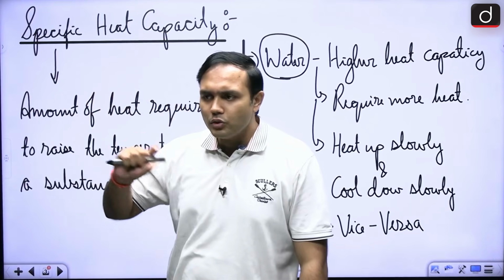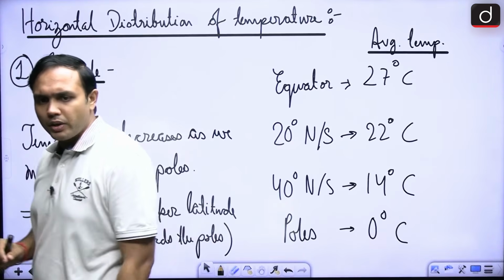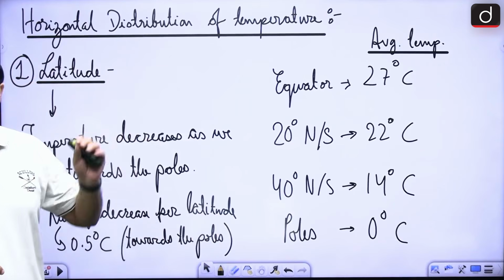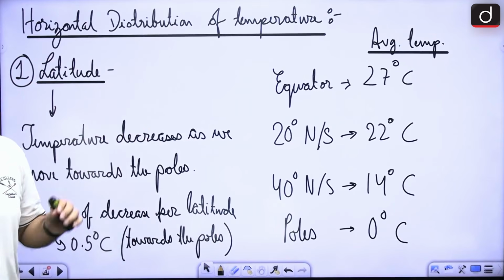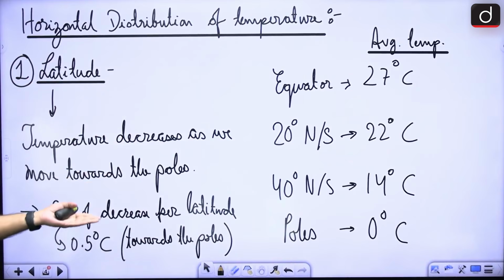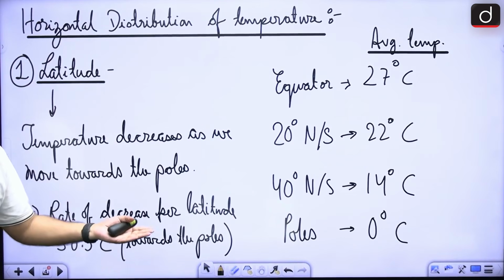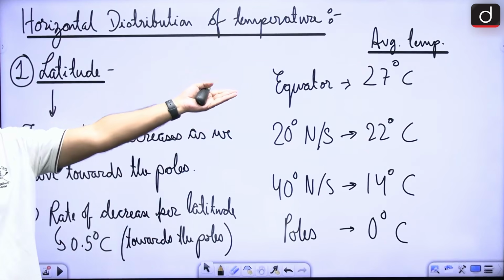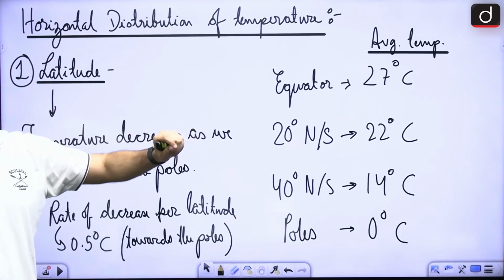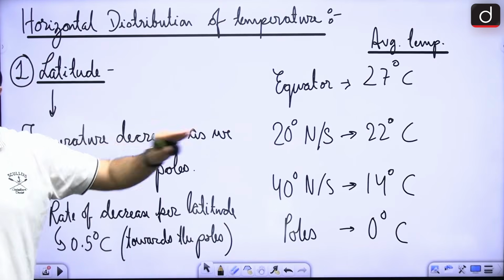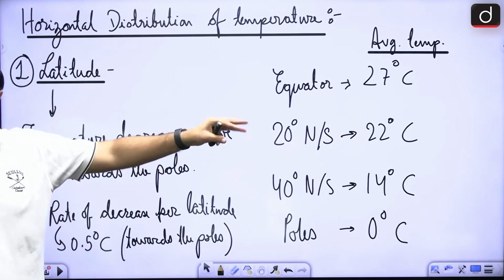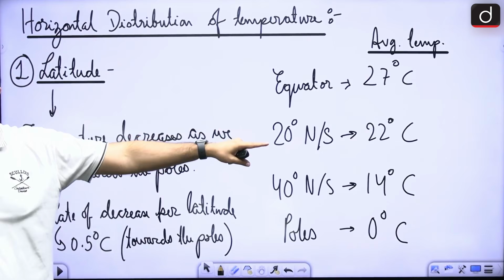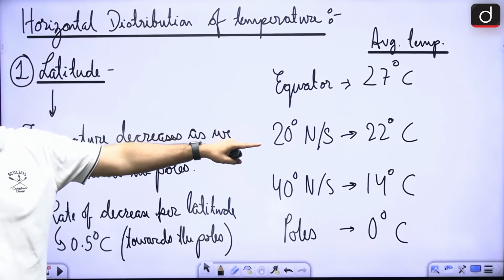Now, in case of horizontal distribution of temperature, this is a very basic aspect: if you look at the latitude itself, temperature decreases as we move towards the poles. Around the equator it is the highest, with an average temperature of around 27 degrees Celsius. Around 20 degrees north and south, somewhere around the tropics, it comes down to 22 degrees Celsius.